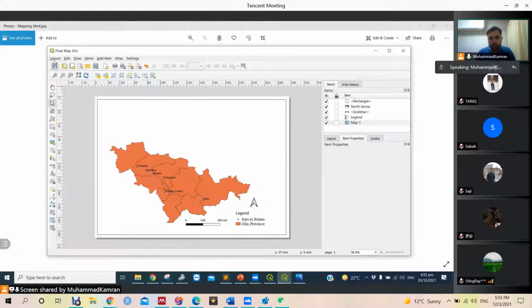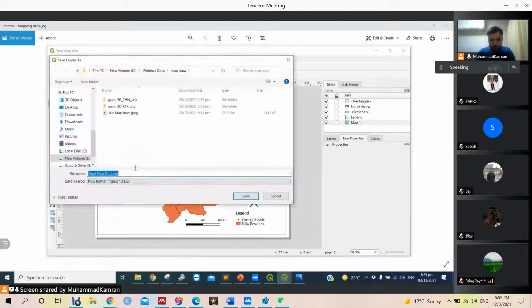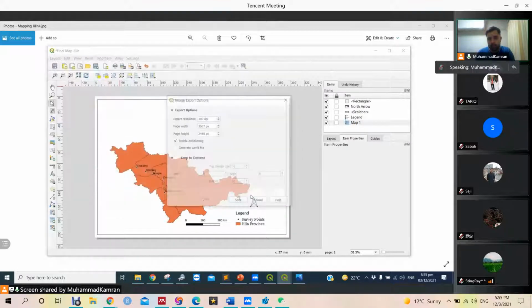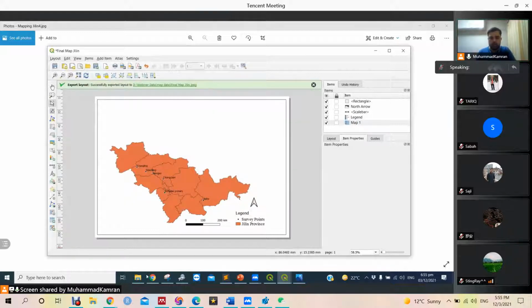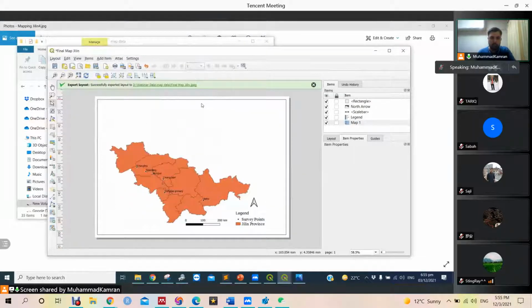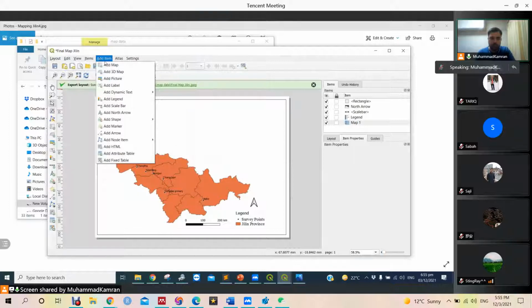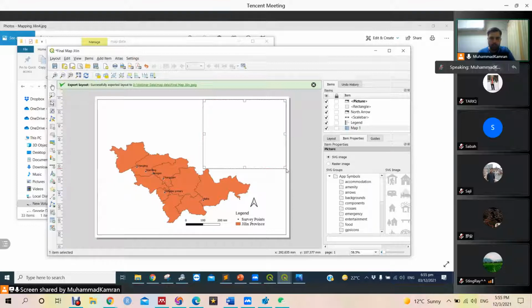Final map of Jilin.jpg. We are going to export it like 300 dpi or 400 is okay. Okay, let's save it. Usually, the other map should fit here, but it is not working. Let's try again. Let's try once again.